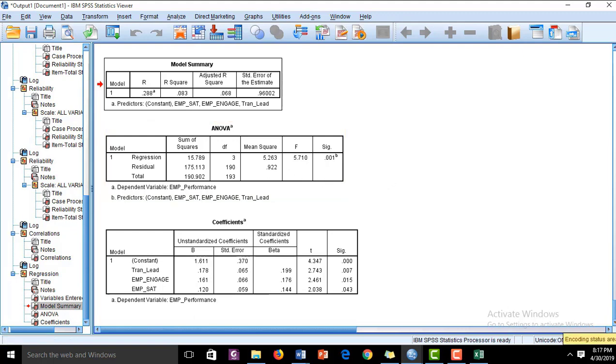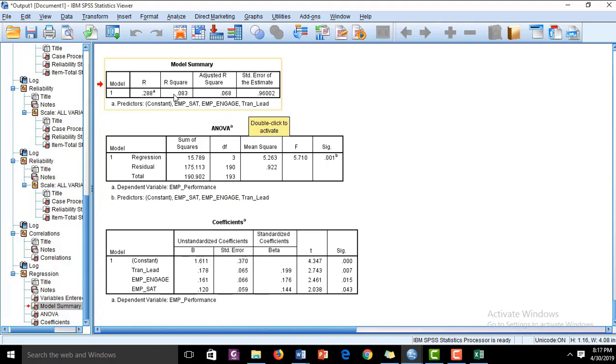However, when we look at the coefficient table, we can see that for the 3 independent variables, the t statistics are above the threshold value of 2, and the p values are less than 0.05. This means that all these 3 variables have a significant impact on employee performance.